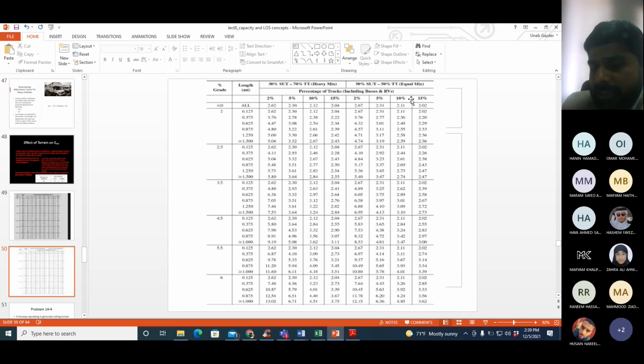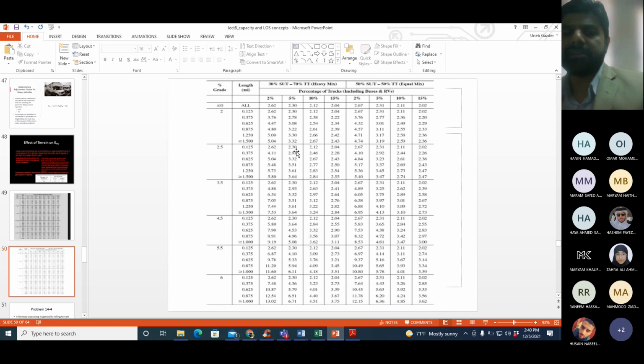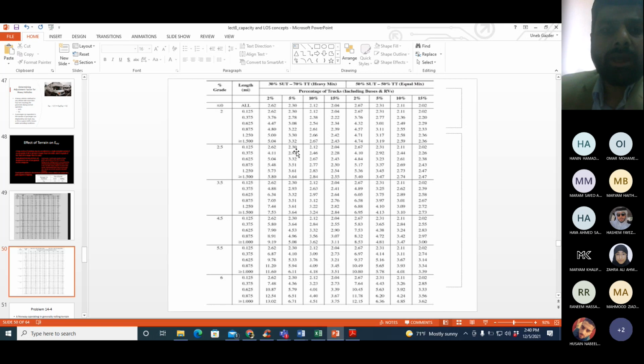Again, interpolation is allowed, and the values required are the same: the value of the gradient, the length of the gradient, and the total percentage of heavy vehicles. Interpolation is allowed, and then you have to decide what approximately represents your mix. Do you have approximately equal mix? Like I said, you may not have exactly the same percentages for which the table is, but if you are close to this, fine. But this table and the previous one are only used for extended grade condition.